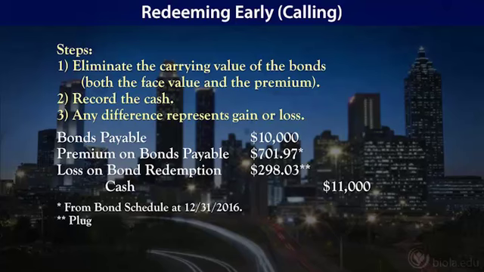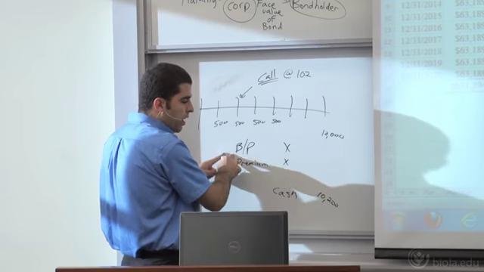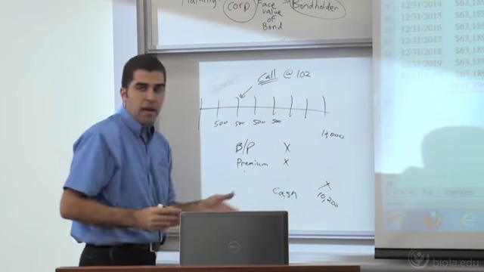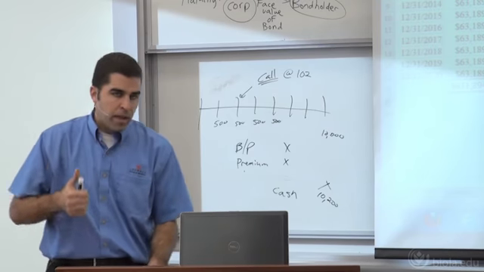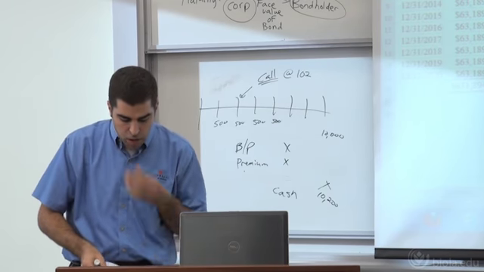If we needed a credit, well, then we did good. Our book value was more in debt than what we had to pay, so that would be a gain on bond redemption there. There's an example of that both in the slides and in the study guide. Make sure you look at that.